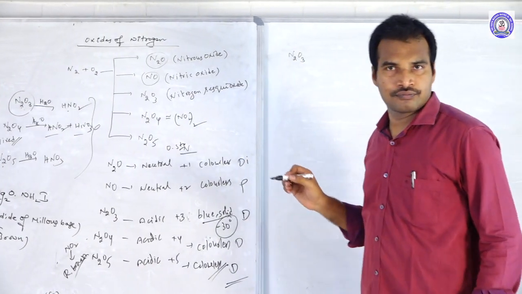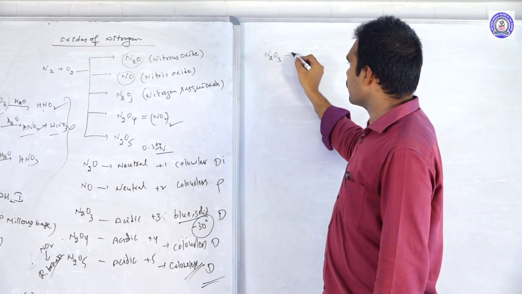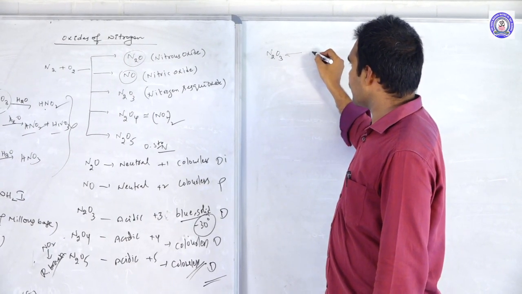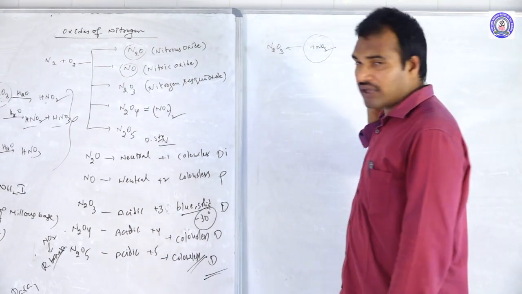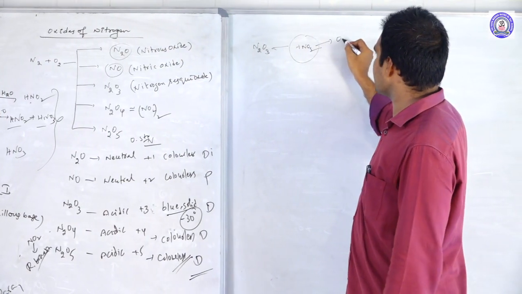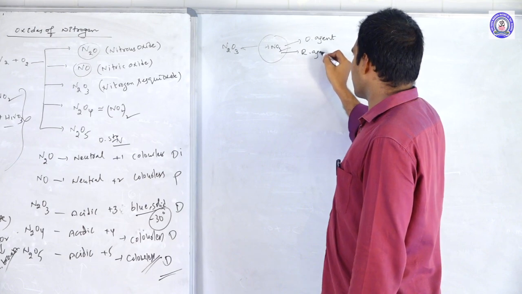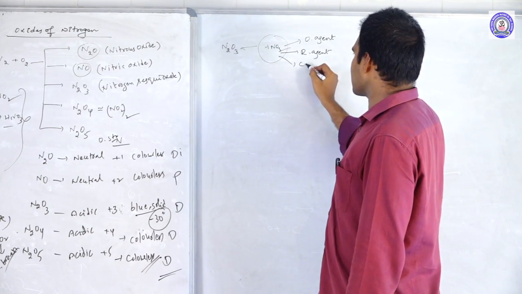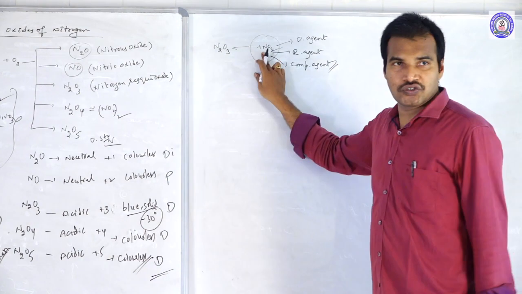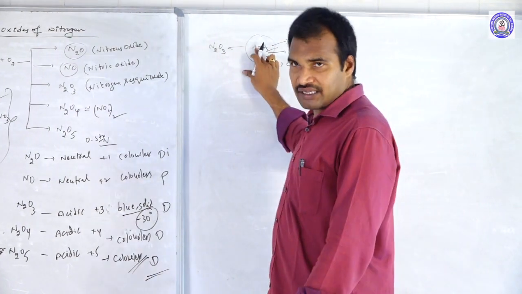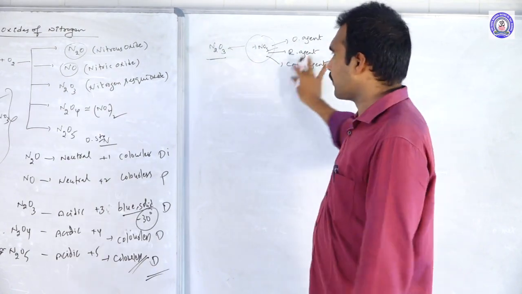N2O3 is an anhydride of HNO2. But HNO2 has a special feature: it can act as an oxidizing agent, a reducing agent, and also a complexing agent. Because HNO2 shows these three properties, N2O3 also will show the same properties.